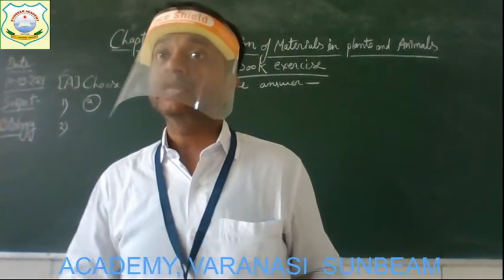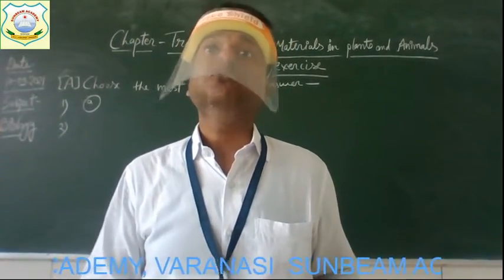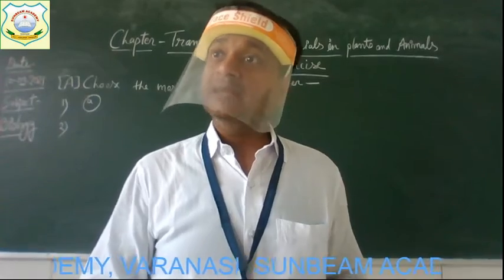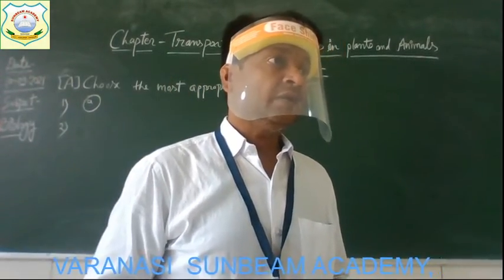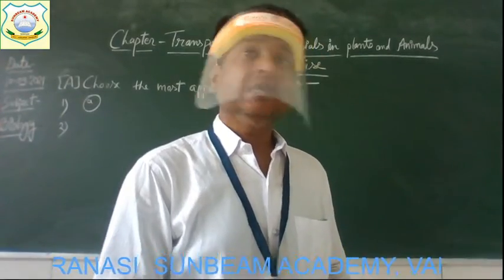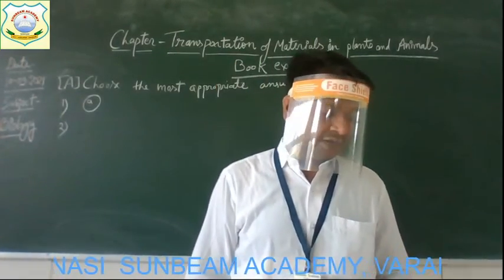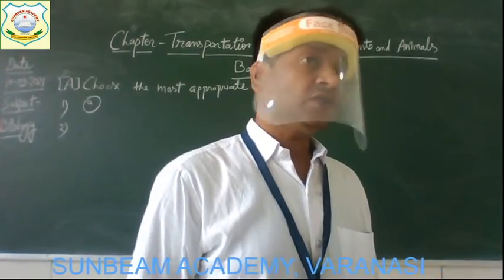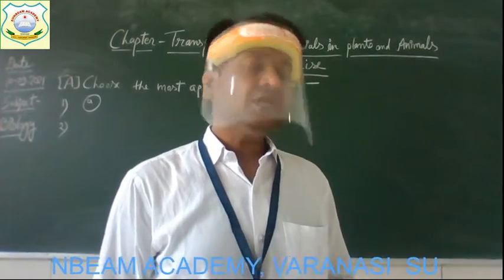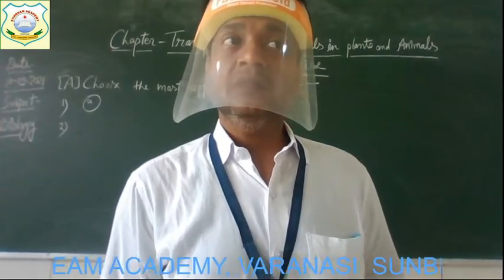Glucose is actually what? It is a kind of food. And this food is going to move to all parts of the plant body by a particular process. So the options are A. Transpiration, B. Respiration, C. Osmosis, and D is translocation.